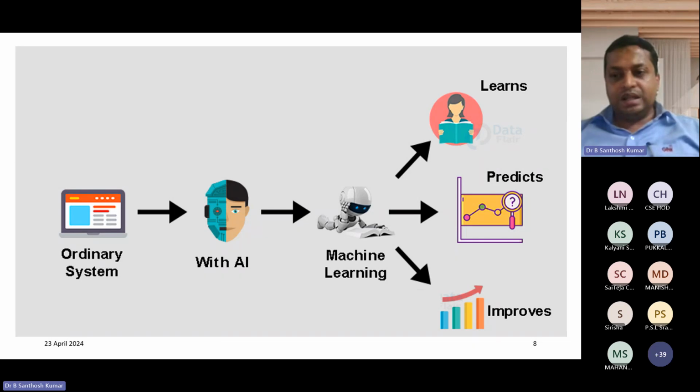Nowadays predictions play a vital role. Even in the IPL, whichever players are selected for a particular team depends only on predictions. Suppose the opponent team's batsmen are very good against spinners, then the other team will choose only fast bowlers, or if they are very good against leg spinners, they will choose players accordingly. From this we can improve our business or anything else. This is the outcome of adding AI and machine learning algorithms to an ordinary system.